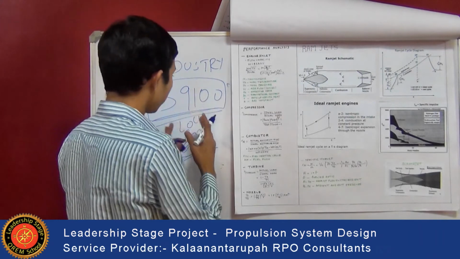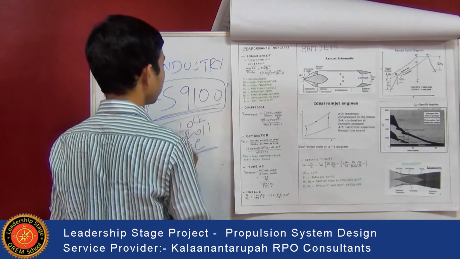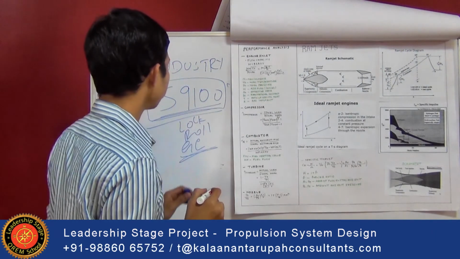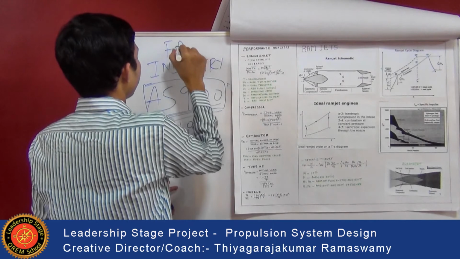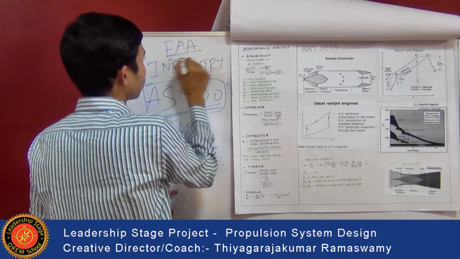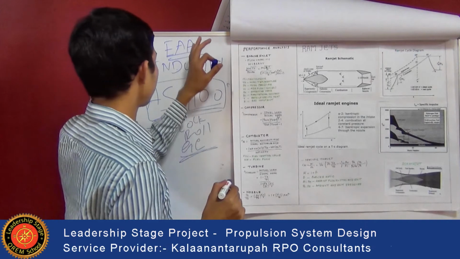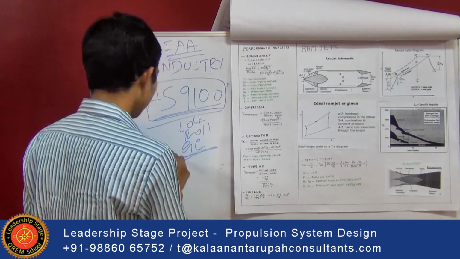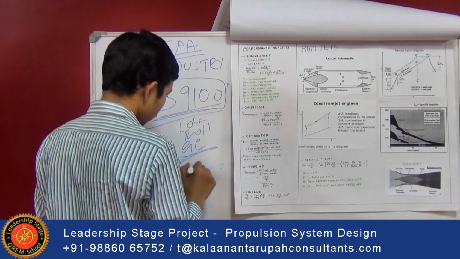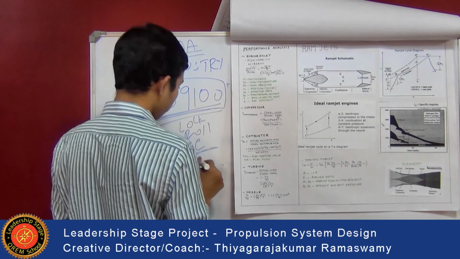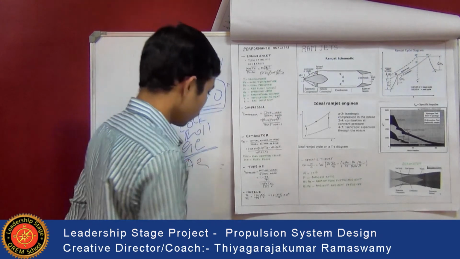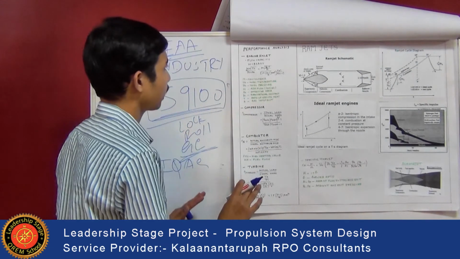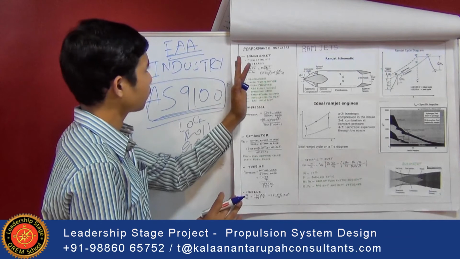Also, the FAA, Federal Aviation Administration, has given some rules and standards for maintaining the design of aerospace industries. And IAQG, the International Aerospace Quality Group, also gives standards and practices that have to be maintained while designing any propulsion system or nozzle.